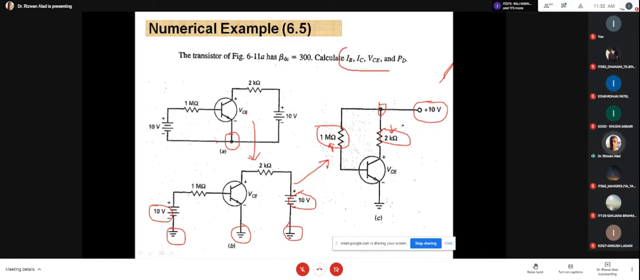Sir. Now anyone tell me what is the value of this answer? Give me the answer of these four. What is the value of IB? What is the value of IC? What is the value of VC? And what is the value of power dissipation? Please tell me the answer.